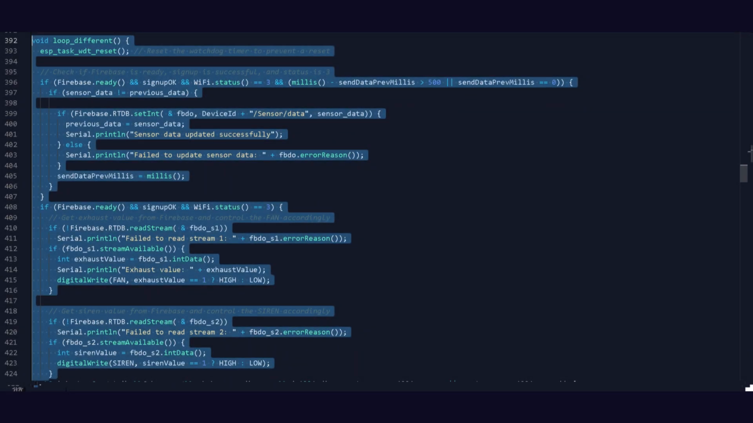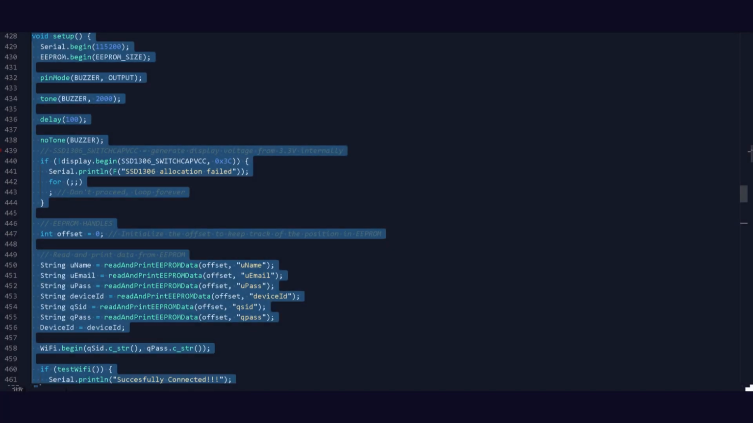Next, this loop function resets the watchdog timer and updates sensor output on Firebase if there is any change in the value, and it controls pin 18 and 19 that are siren and exhaust according to the value in the database. Here is the main setup function.